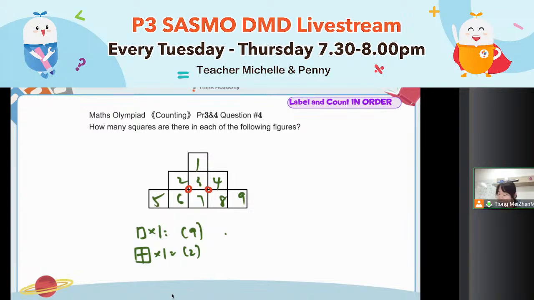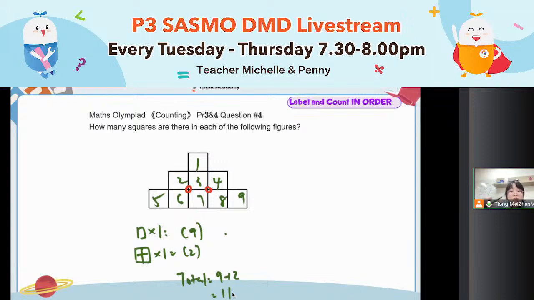Good job. What is the quick way? Some of you asked this question. Okay, good. Later, I will show you what is the quick way to count how many squares inside. All right. For this question, is there any 3 by 3 square? Good job, I see the correct answer. No. The maximum here is 2 by 2. So all together, you will have 9 plus 2, which is 11 squares. Well done. After this session, I will tell you what is the fast way to count the squares just now.